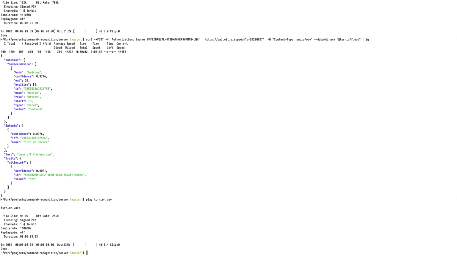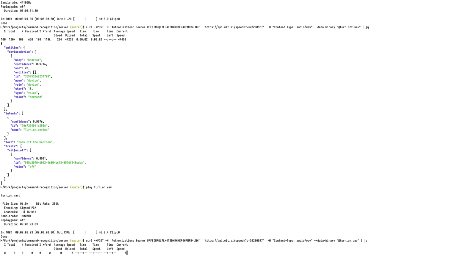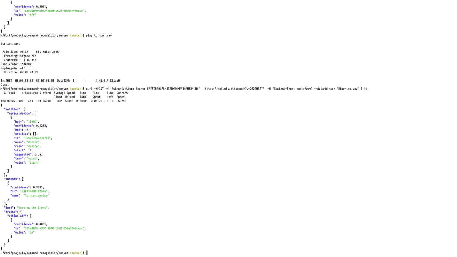So let's try another one. So we'll try turn on the light. So this should turn on the light. So let's try that. So we can see once again it's detected the device. It tells us that it's the light. It's found the intent, turn on device, and it says we want to turn it on.